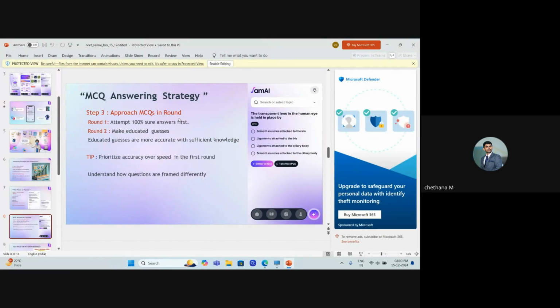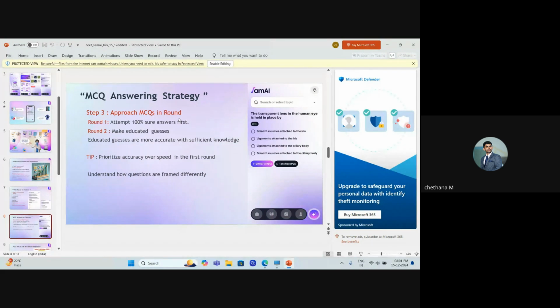So your go-to thing after the first round, where you get all your 100% sure questions right, is that in the second round, the first thing you need to focus on for all the questions which you don't know is elimination, whether you can eliminate any options with the knowledge you have. After that, you can arrive at a desired answer.